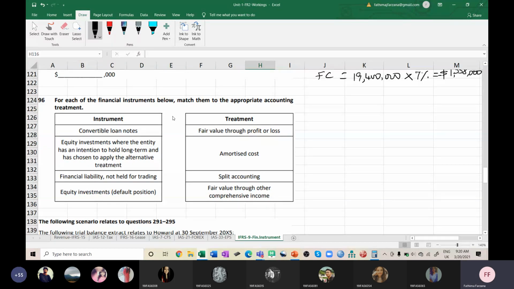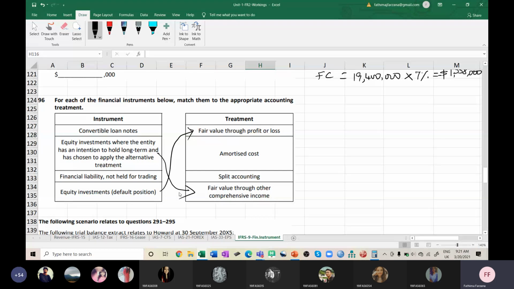Now coming to here: for each of the financial instruments below, match them to the appropriate accounting treatment. Coming to the first one, convertible loans, which is the correct one? Let us take the known one first. Equity investments, default position: FVPL. Then financial liability. Okay, leave that. Equity investments where the entity intends to hold long term and has chosen to apply the alternative treatment. Alternative treatment means which method? FVOCI. Done.